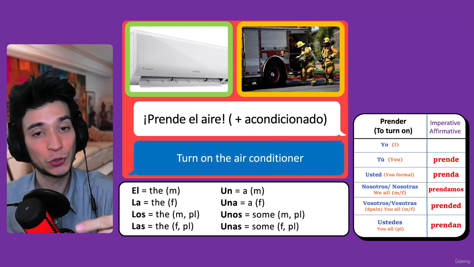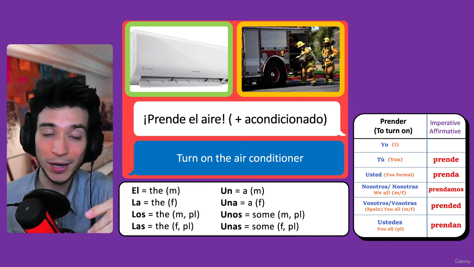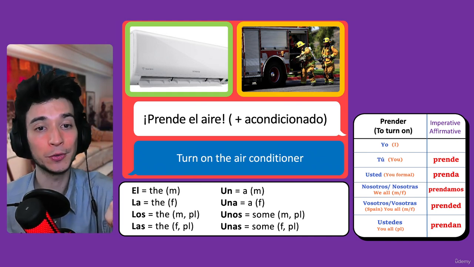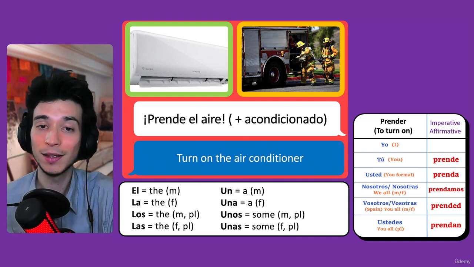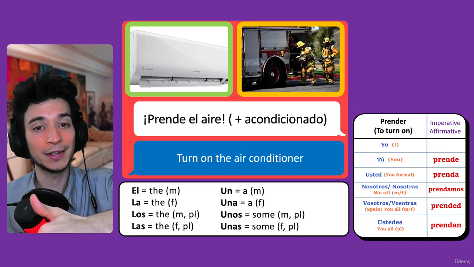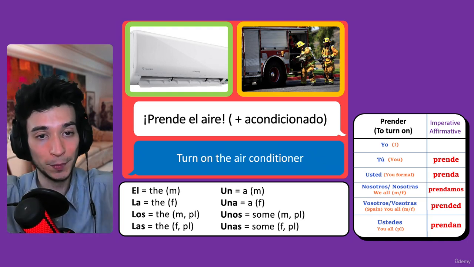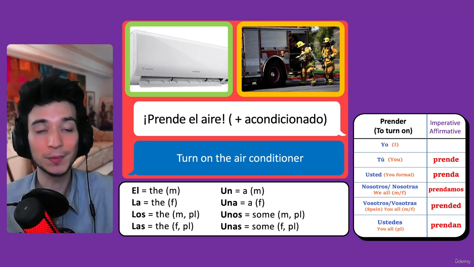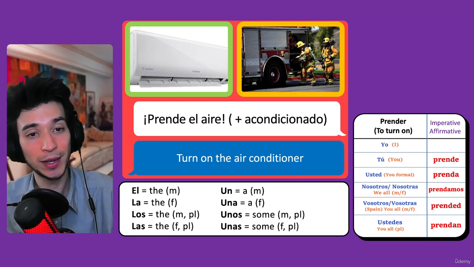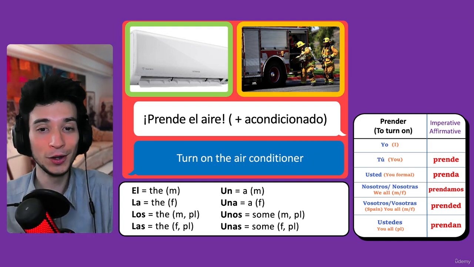Prende el aire, turn on the air. Or prende el aire acondicionado, turn on the air conditioner. So yeah, prende el aire, turn on the AC. Just as in English, you make it shorter, in Spanish we do as well. In English it's AC, in Spanish just aire. Okay, next one.